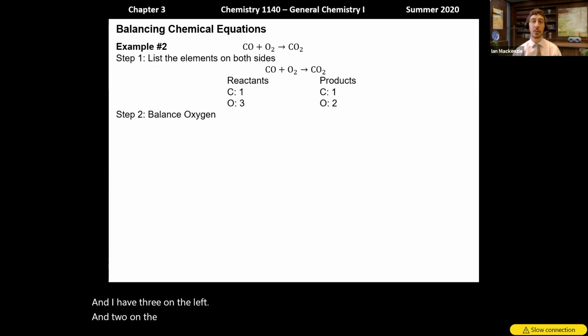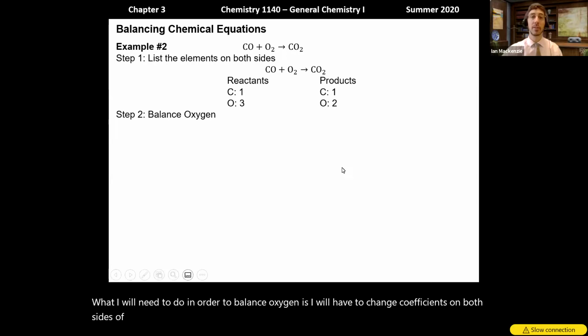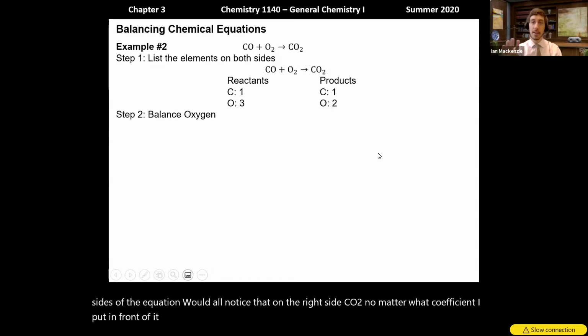What I will need to do in order to balance oxygen is change coefficients on both sides of the equation. What I'll note is that on the right side, CO2, no matter what coefficient I put in front of it, I will always have an even number of oxygens.